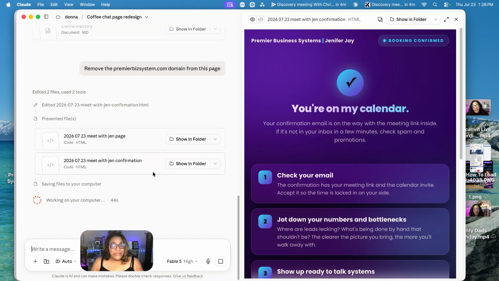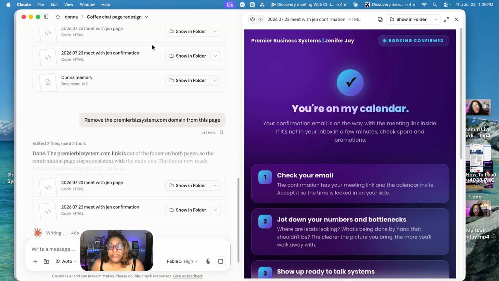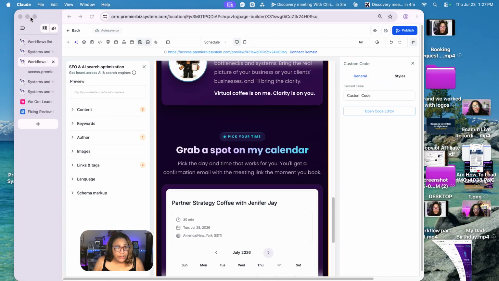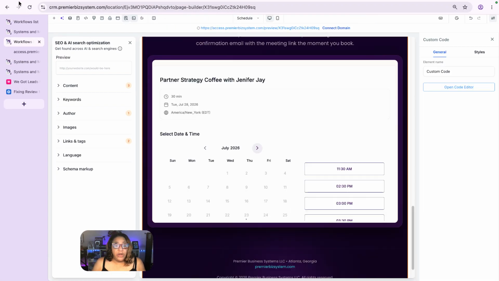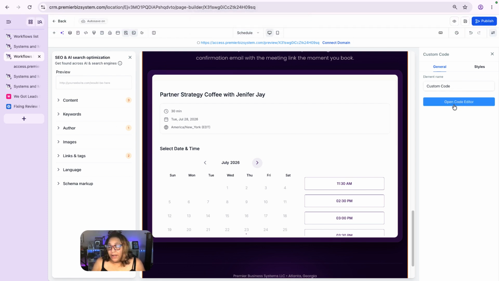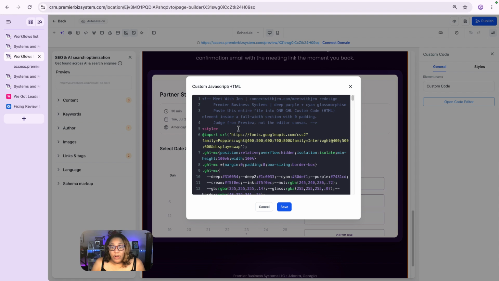And then once it's done, I'm just going to do it again. I'm going to copy the code and I'm going to go into HighLevel. I'm going to show you to downsize this. So I'm going to copy the code. Now, in my page, this is my code block, right? I'm going to open this, and I'm going to press Command A, delete all of this, and then just Command V and paste the code again. That's all I do when I make edits.